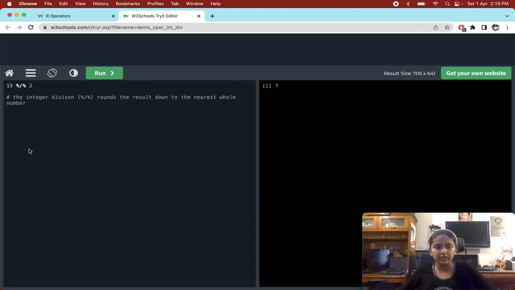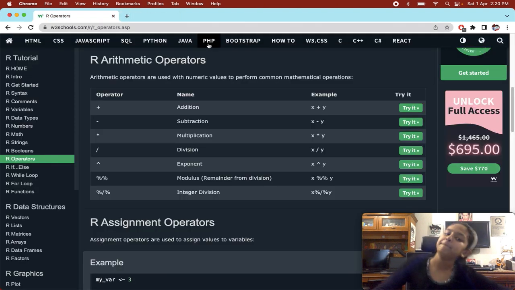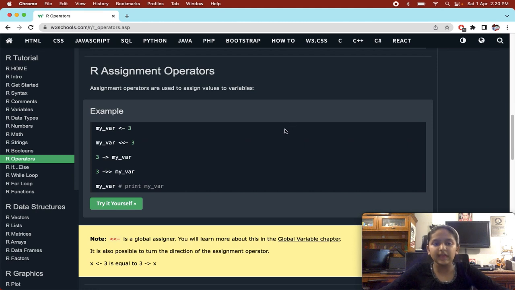So 15, and then you give this sign, and whatever quotient you get, it rounds it off. Basically when you divide 15 by 2, you get something like 7 point something, so here it will round down to the nearest whole number and give us 7. Pretty easy. So these were arithmetic operators, which are very commonly used. Now assignment operators.